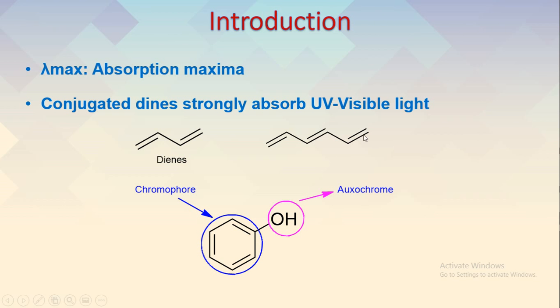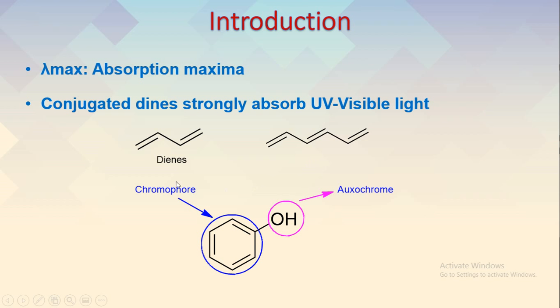As the conjugation increases, so here you can see there are 2 double bonds. Here there is one more additional double bond, and because of this, the absorption maxima will shift towards the longer wavelength. So if we compare this diene with this particular conjugated system, the absorption maxima will show the bathochromic shift. It will be shifted towards the longer wavelength.